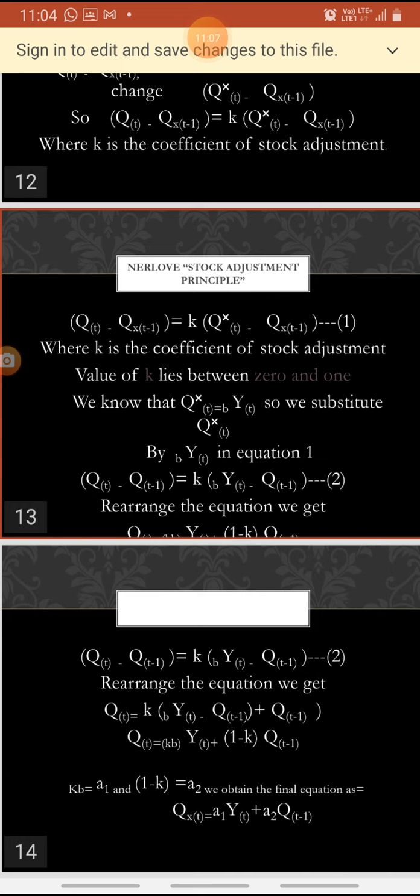So we take Qt minus 1 outside, and we get 1 minus K into Qt minus 1.